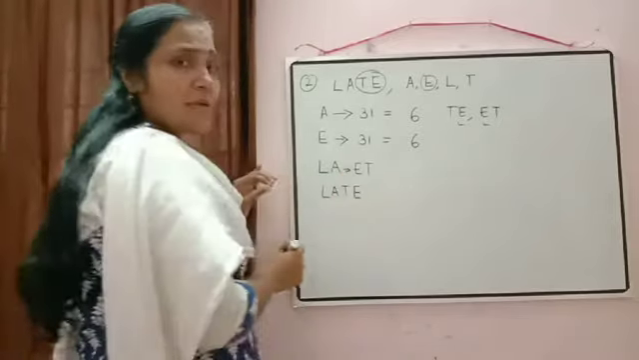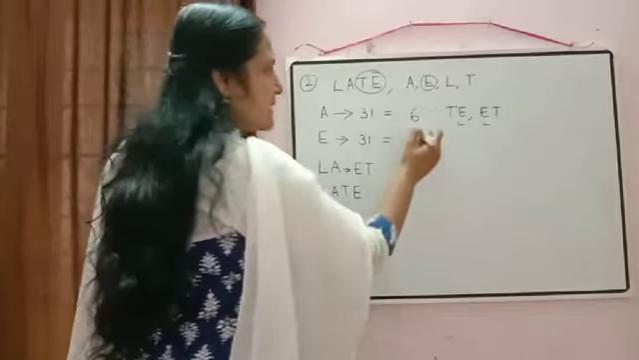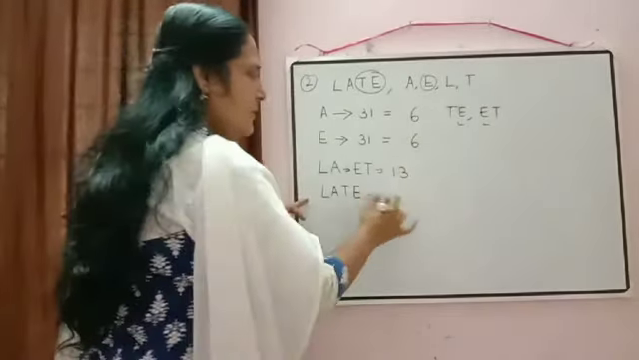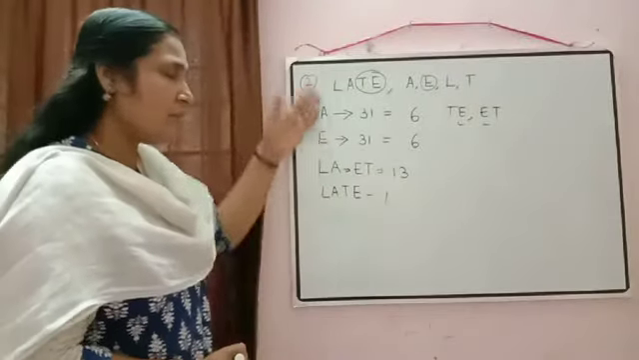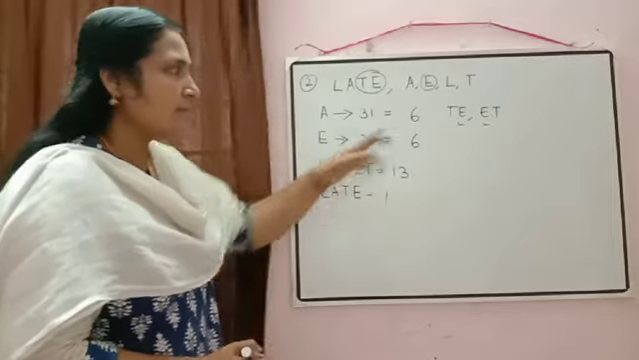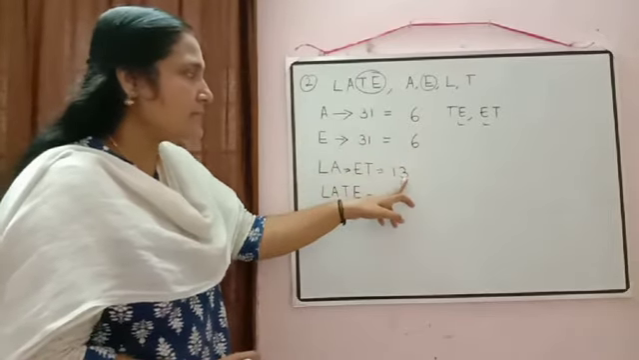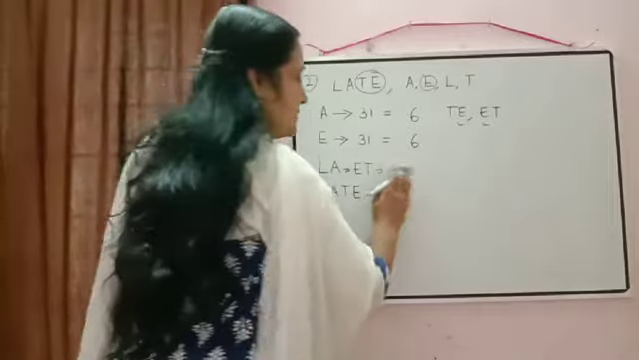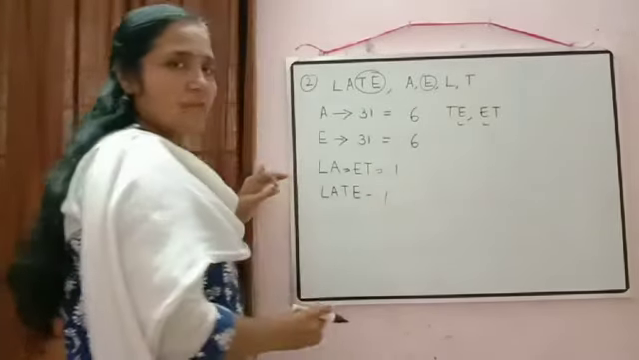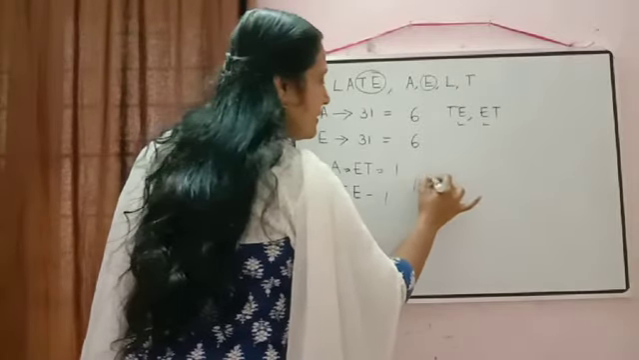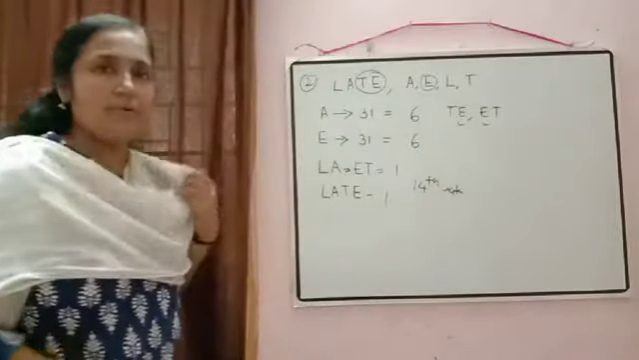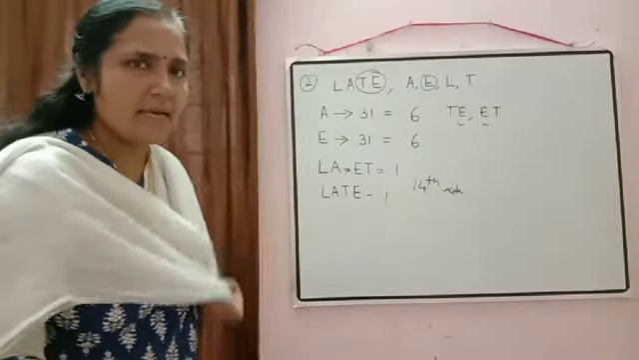So now we will check total. How many words are there? 6 plus 6, 12. And this is the 13th word. And this one you can write down here 1. So that you will not forget the rank there. So what will be the rank of the word late? 6 plus 6, 12 plus 1, 13 plus 1, 14th rank. Rank of late will be equal to 14. Now it is clear? Okay.